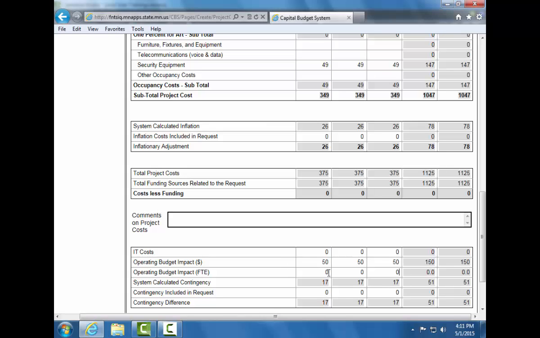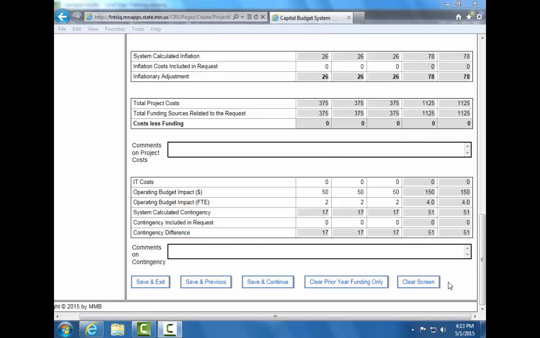Related to your response above, enter the amount of FTEs that will be added or reduced as a result of this project in the Operating Budget Impact FTE row. When you are satisfied with the information that you have provided on this table, you can select Save and Exit to exit the form entirely, Save and Previous to return to the previous funding sources screen, or Save and Continue to move on to the next screen and continue working on your capital budget request. We are going to select Save and Continue.